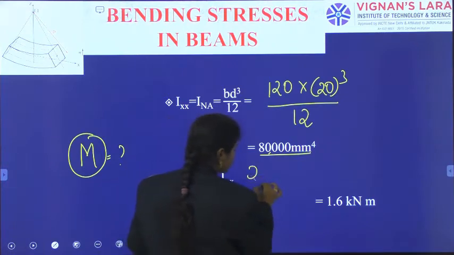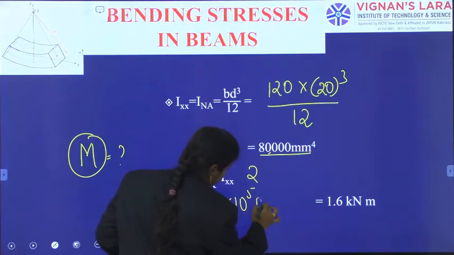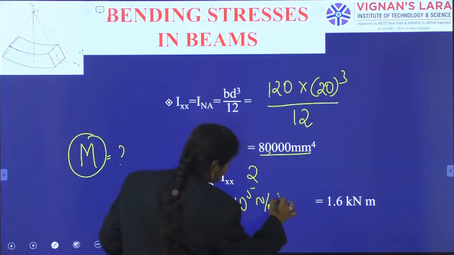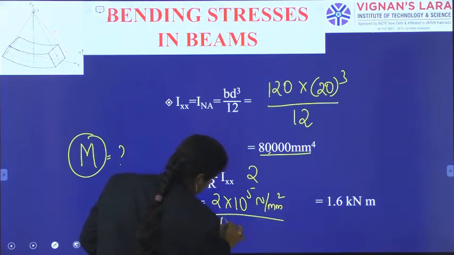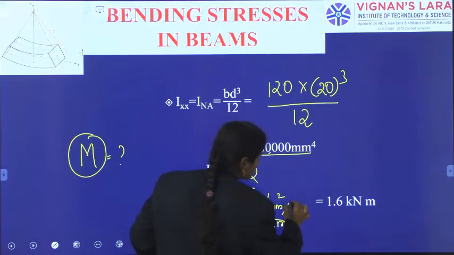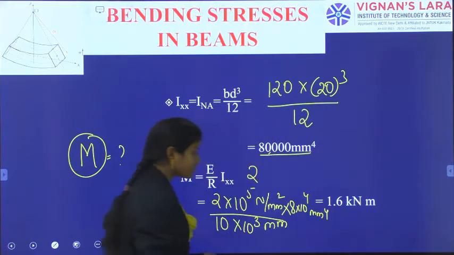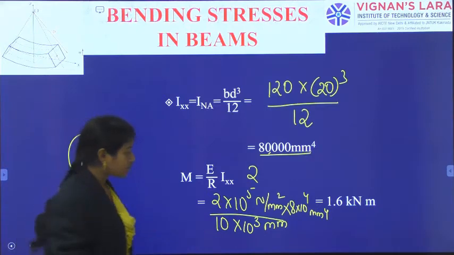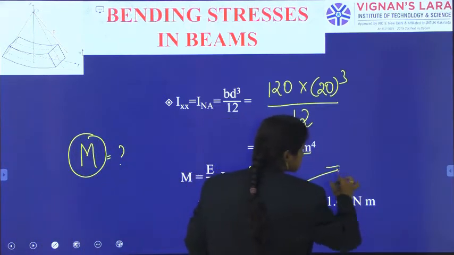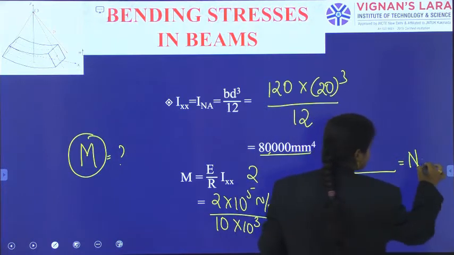E is 2 into 10 power 5 Newton per mm square, R is 10 into 10 cube millimeters, and I is 8 into 10 power 4 mm power 4. Involving all these terms, we can calculate the answer as some value in Newton millimeter.